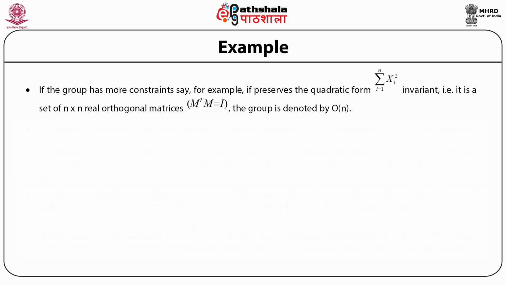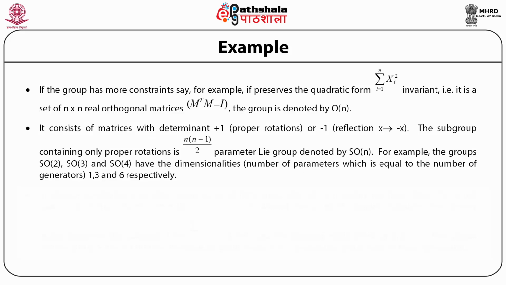An orthogonal matrix is defined as a matrix M such that M transpose multiplied by M is equal to identity, and in this case the group is denoted by On. So On is the group of n by n orthogonal matrices.